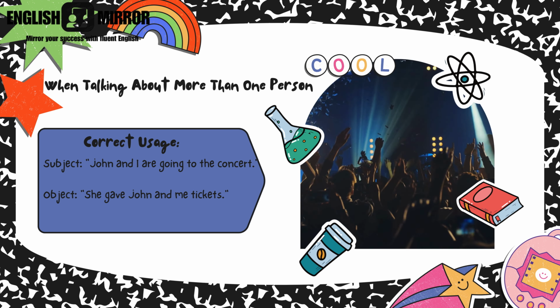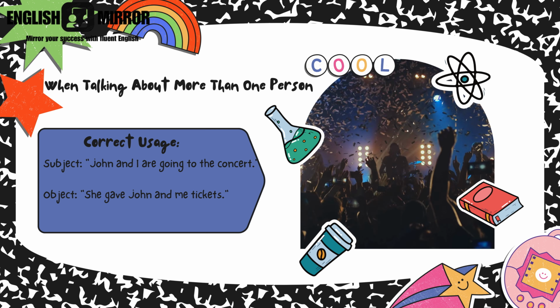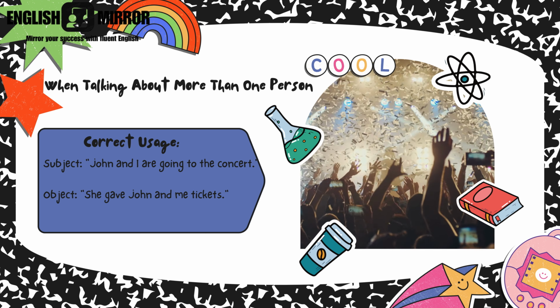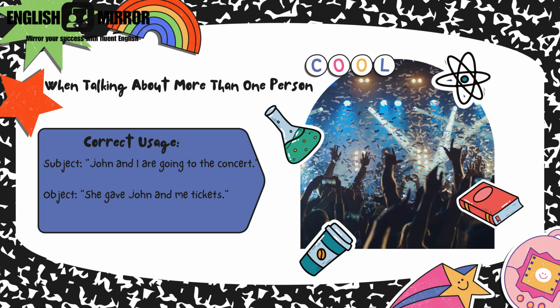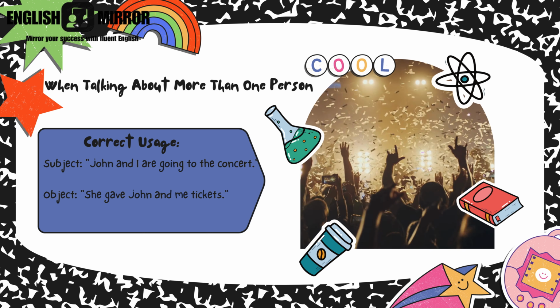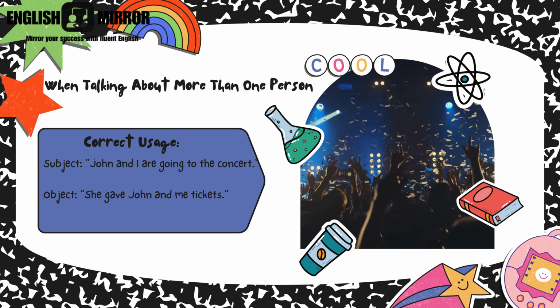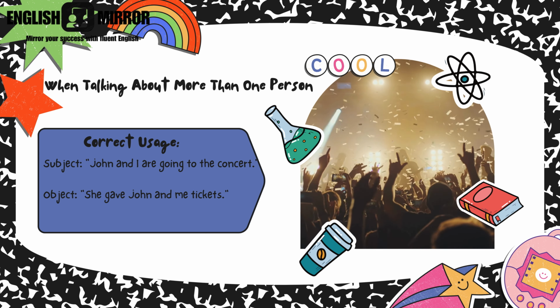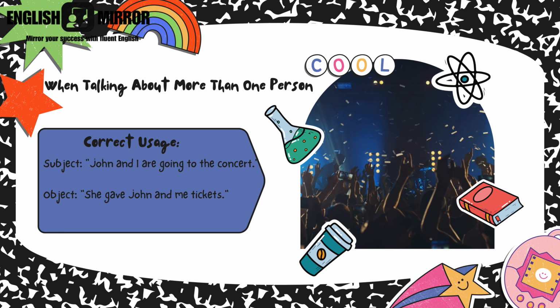Correct usage is: John and I are going to the concert. Object: she gave John and me tickets. Here the correct usage is John and I. We are talking about more than one person, and I is used in the second position. John and I. Okay. Next one is object. She gave John and me tickets. That is the difference between I and me.